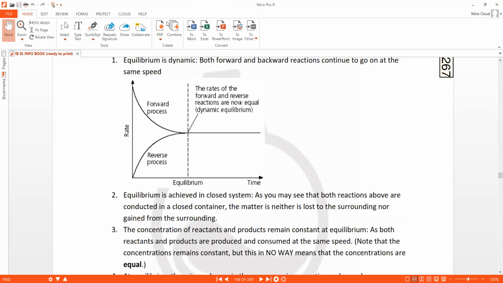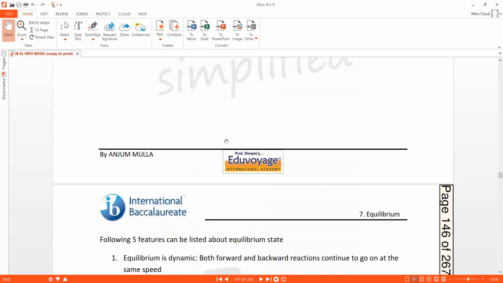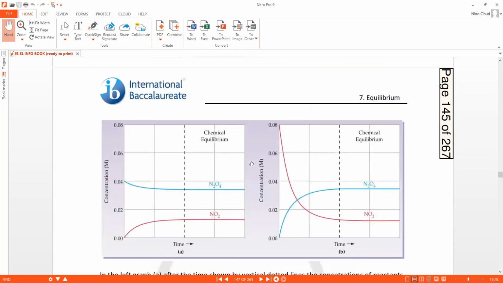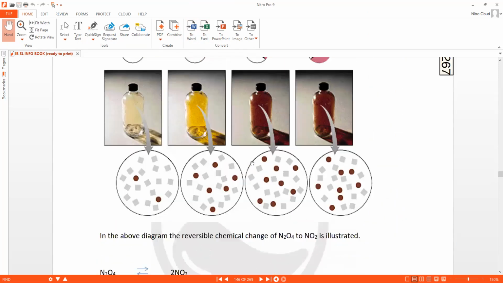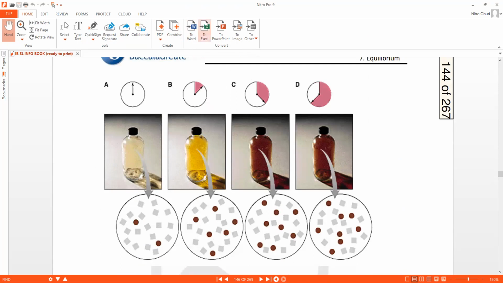I'm not talking about energy, I'm just talking about the matter. You can see the jar is capped here. No molecule can go outside and no molecule from outside can come inside. So that's what we call a closed system.